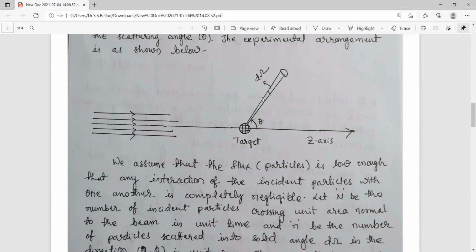In this direction, some particles are going, which make a cone, so that a solid angle is created here. So this is the direction of scattered particles, and this is the direction of the initial particles. Between these two, whatever this angle is, this is called the scattering angle. So this is the z-axis.